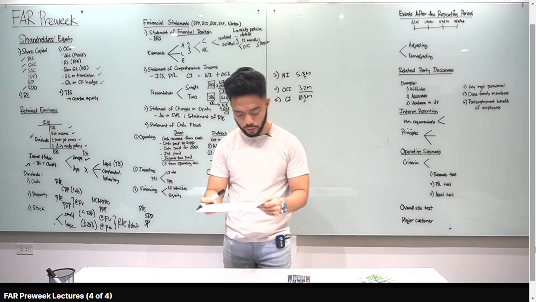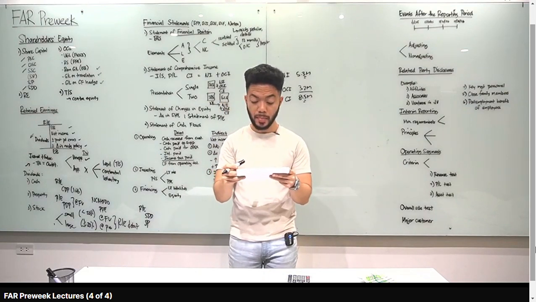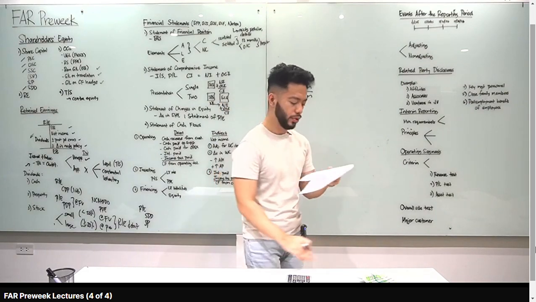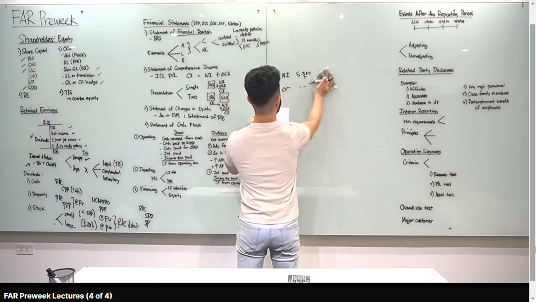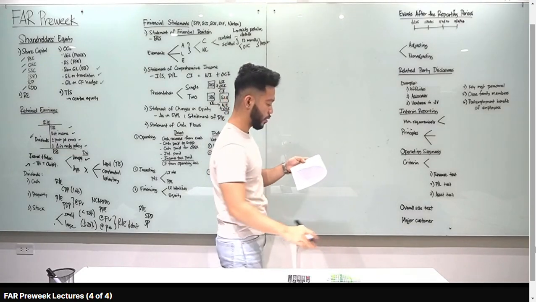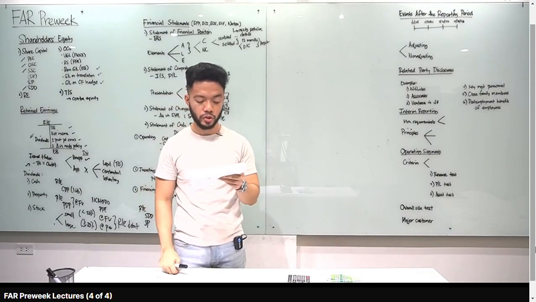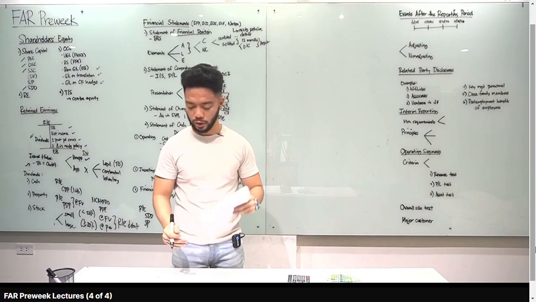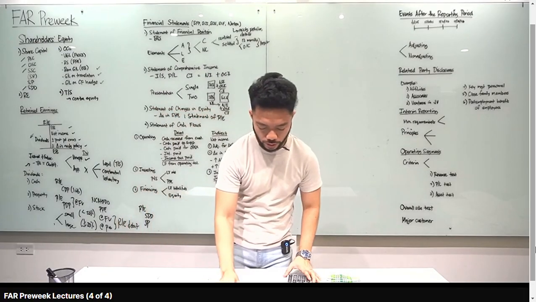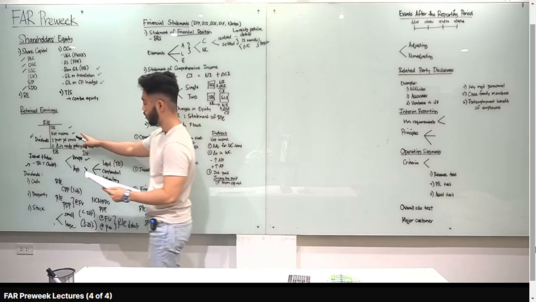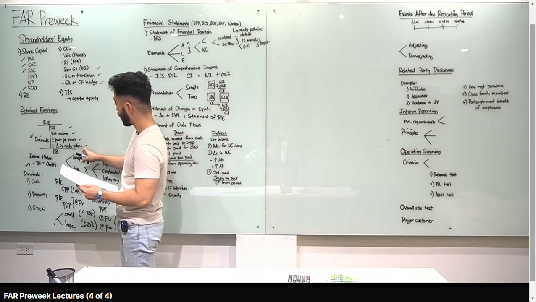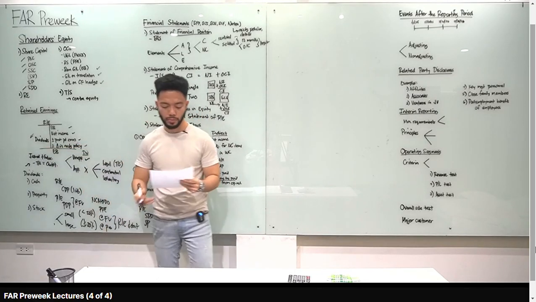Number 1, which of the following financial statements shows the movements of the elements of the shareholders' equity? Letter C, statement of changes in equity. Number 2, which of the following does not appear in the statement of changes in equity? Net income, yes. Dividends, yes. Issuance of share capital, yes. Change in accounting estimate, PNL yan. Letter D for number 2. Number 3, which of the following does not appear in the statement of retained earnings? Net income, yes. Changes in policy, yes. Ordinary share dividends, yes. All of the above, dog for number 3.